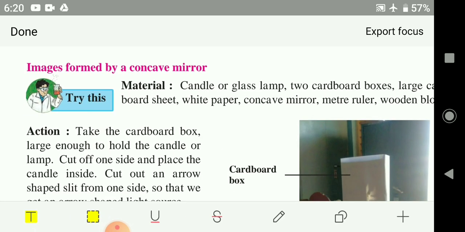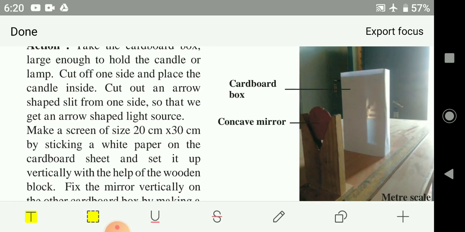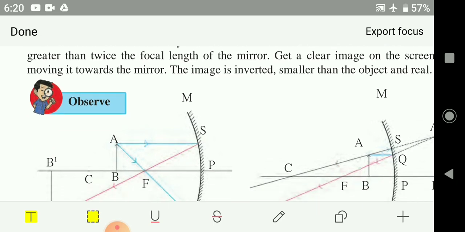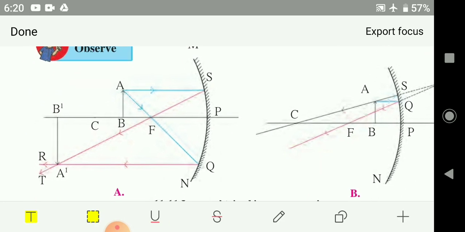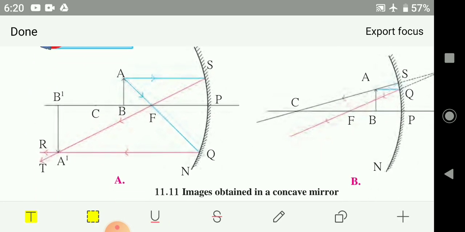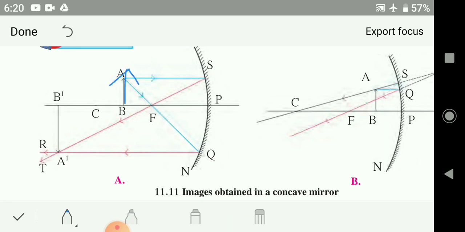Images formed by a concave mirror, that you have to learn. This we have seen by demonstration in our videos. So how will the images be formed by the concave mirror? See the concave mirror, an object is placed. This is AB, an object placed here in front of the mirror. Two incident rays are shown in blue color. Then you could see the reflected rays passing, one through the focus and another parallel to the principal axis.